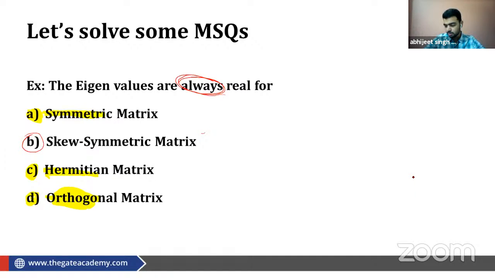So, how many of you answered this? Here your correct answers will be symmetric matrix and Hermitian matrix. Here you always get real eigenvalues. Is it clear, guys? Is it clear?